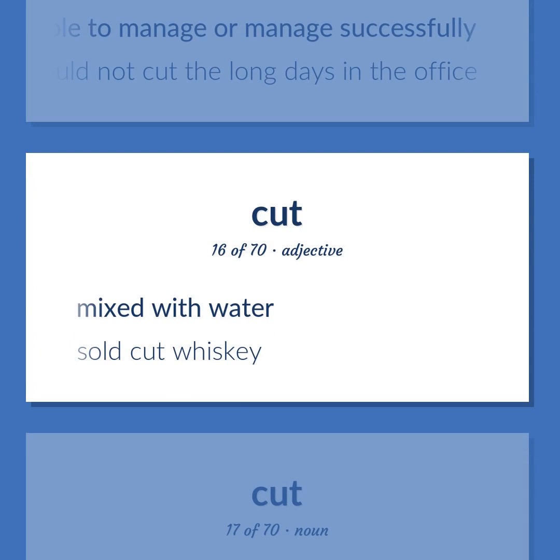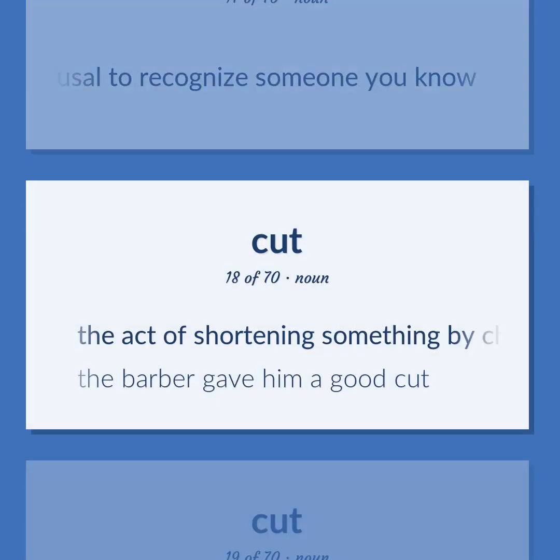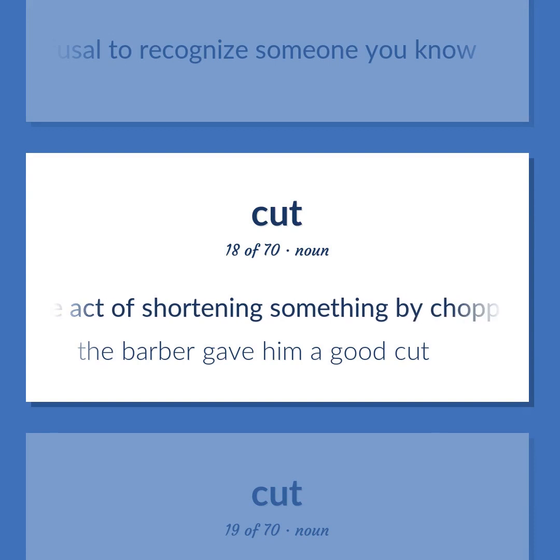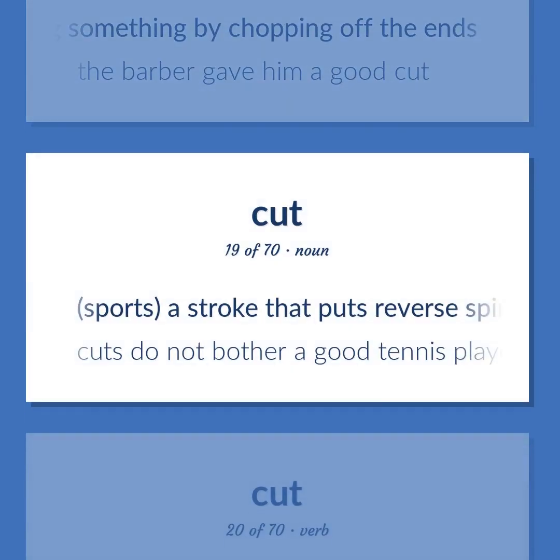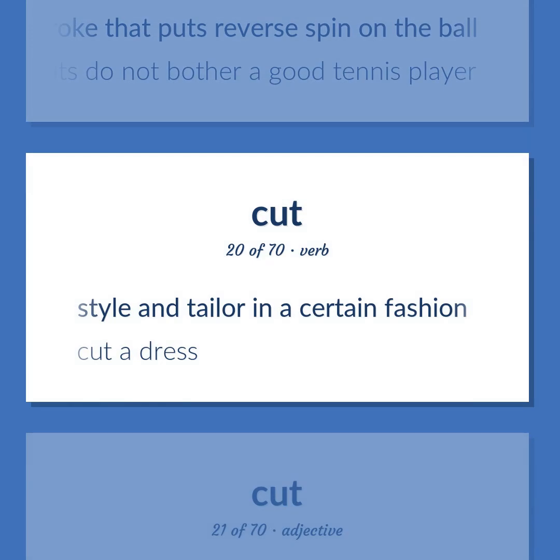Mixed with water. Sold cut whiskey. A refusal to recognize someone you know. The act of shortening something by chopping off the ends. The barber gave him a good cut. Sports. A stroke that puts reverse spin on the ball. Cuts do not bother a good tennis player. Style and tailor in a certain fashion.